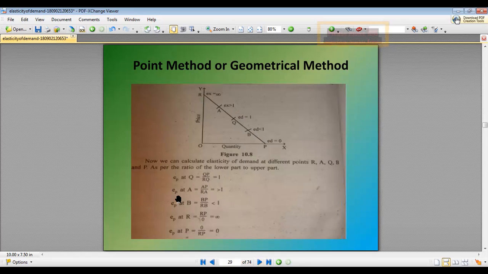If I have to calculate EP at A, lower segment is AP divided by RA, it will be greater than 1. If I have to calculate at point B, that is BP, lower segment of the demand curve, divided by upper segment of the demand curve, that is RB, it will be less than 1. At point R, RP divided by 0, the value will be infinite, and at point P, it will be 0 divided by RP, the value will be 0.